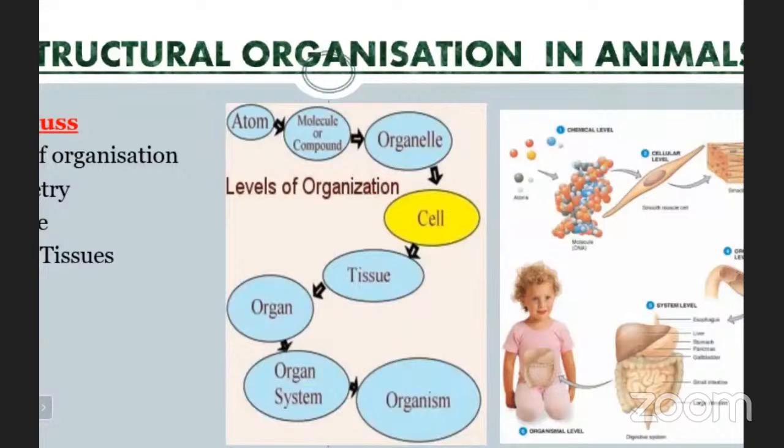By the combination of the molecules, organelles will be formed, which are present in a cell. Here one more clarification: organ, organism, and organelle. In a cell, the parts which are present are known as the organelles. And organism means any living being. And organs are made up of tissues. So here: organelle, cell, tissue, organ, organ system, and organism.